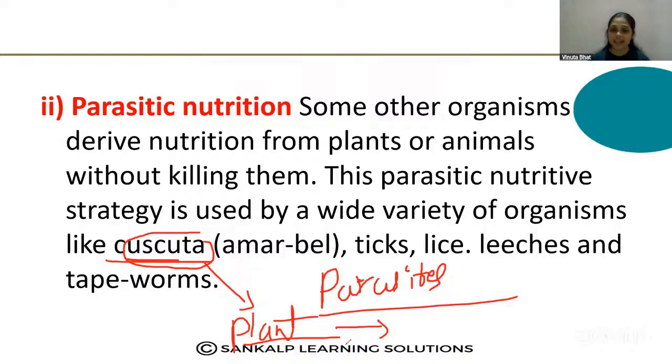Yes, so there is an exception. Cuscuta is a parasitic plant. Okay, so the exception in plants, which absorbs the nutrients from another plant.